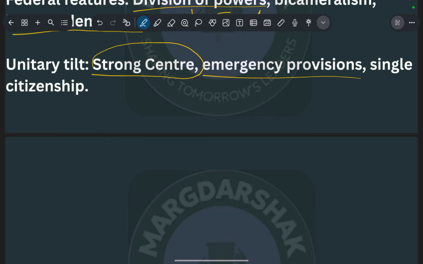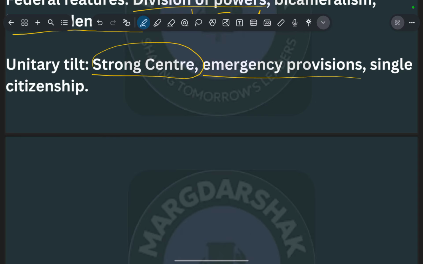Because of my personality as an introvert, I never asked my teacher about single citizenship. I interpreted it according to myself, that you can take citizenship of one country and the citizenship of other countries simultaneously. But that is wrong. Single citizenship means you have only one citizenship.